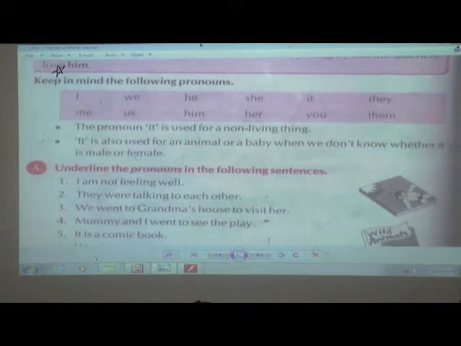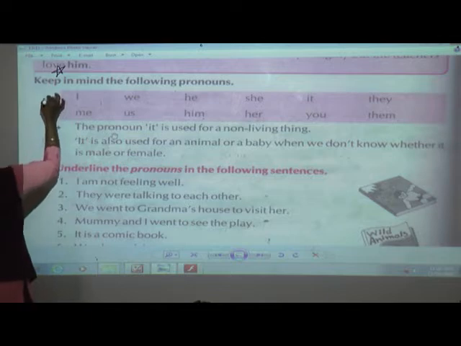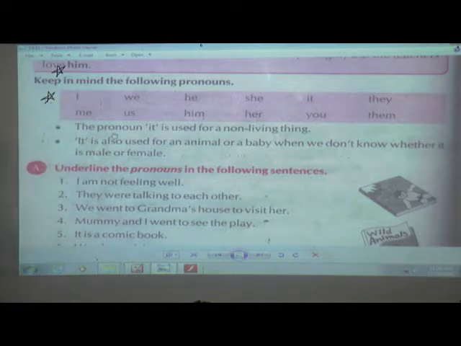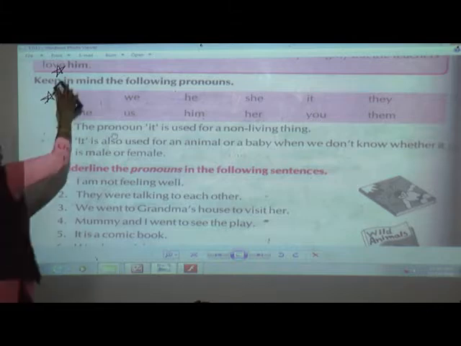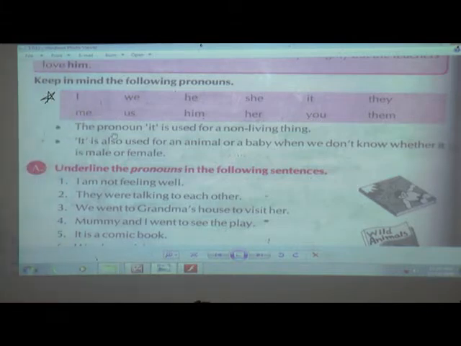Okay. Now, we'll start with our exercise. I hope that you have understood the explanation I have given in this lesson, lesson number 13, pronoun. So again repeat, students, what is pronoun? Yes, a pronoun is a word that is used in place of a noun. And what are the different pronouns? I, we, he, she, it, they, me, us, him, her, you and them. This also you make a big star. So whatever is there in the pink block, you have to learn it by heart.